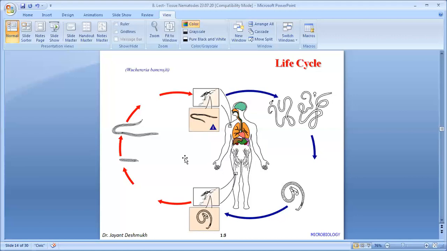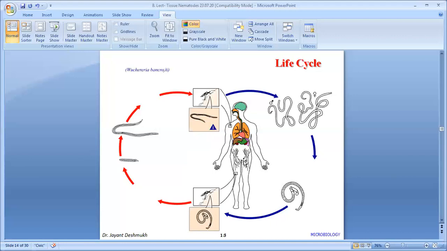Again, I want to explain the difference between malaria and filaria, a mostly important point asked. Both are transmitted by mosquito. One is mostly Anopheles mosquito, and this is commonly Culex mosquito. Also, Anopheles mosquito can transmit filaria. The difference is that one microfilaria develops into one third stage larva. In malaria, from one gametocyte, they develop thousands of sporozoites. So that is the difference. It is only 1 to 1. So this is the complete life cycle.